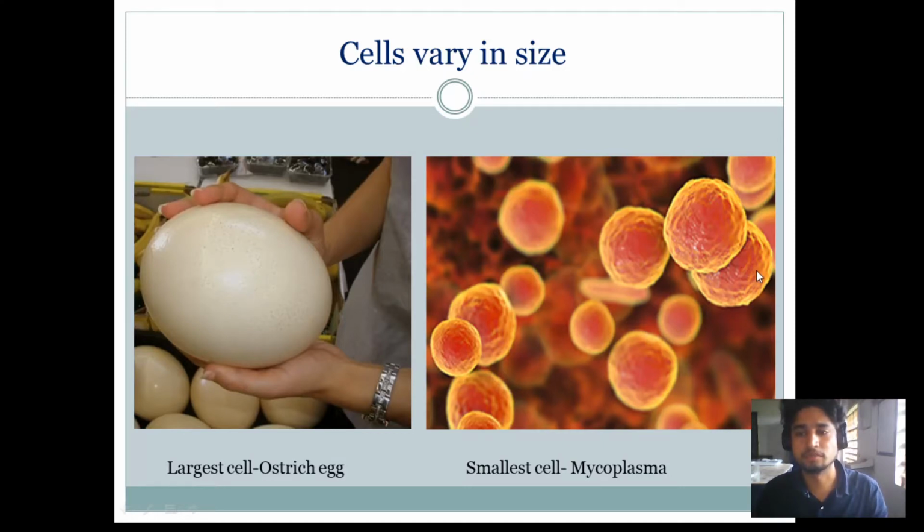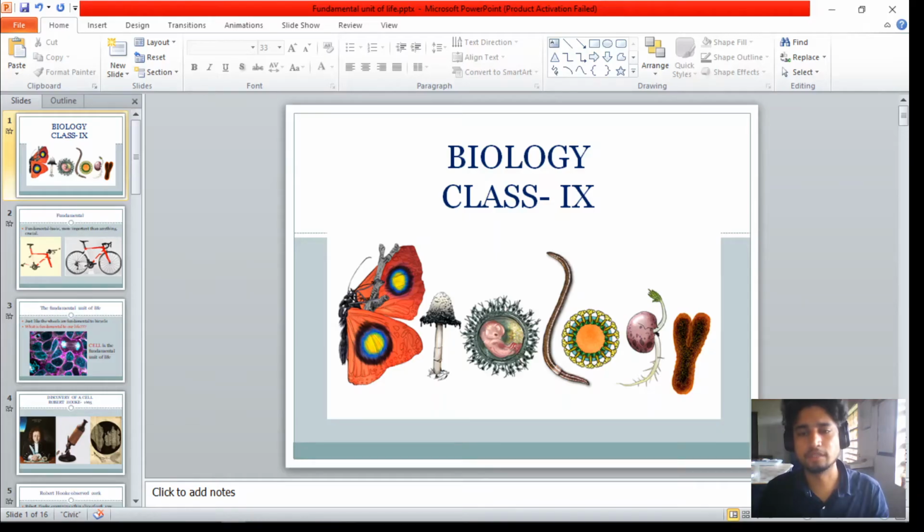And there is a smallest cell. The smallest cell is mycoplasma. Mycoplasma is a bacteria. So cells vary in their number, cells vary in their shape, and cells vary in their size. So we are going to study about these cells in our next class.